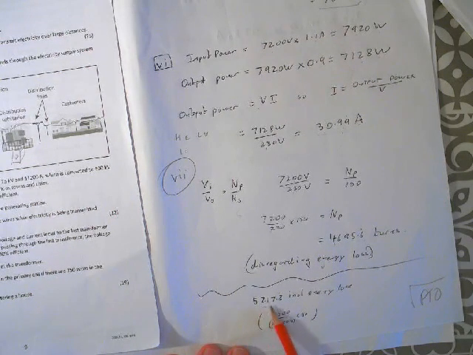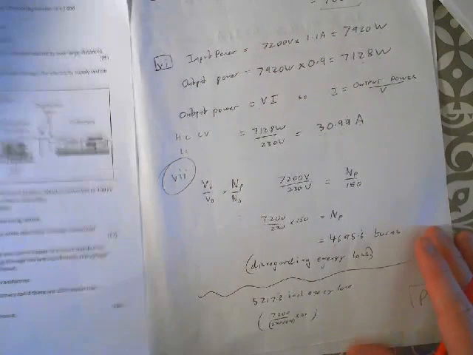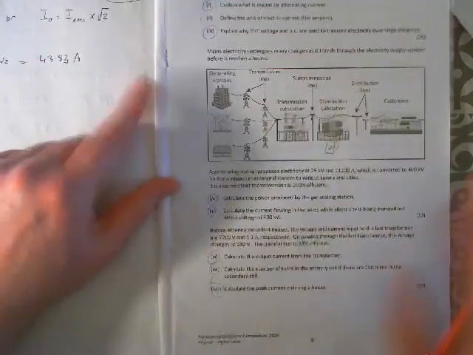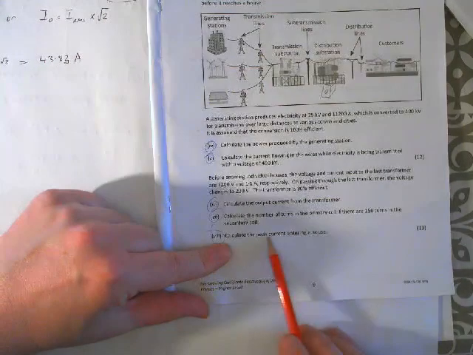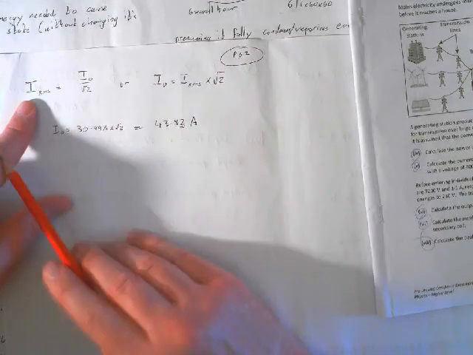And that's disregarding the energy loss. That's presuming that we're going for 7,200 volts versus 230, as opposed to 90% of that. So that's 4695. If we do have to take into account the energy loss, which I'll check again in the marking scheme, it works out slightly more turns, 5,217. But I couldn't be certain on that.